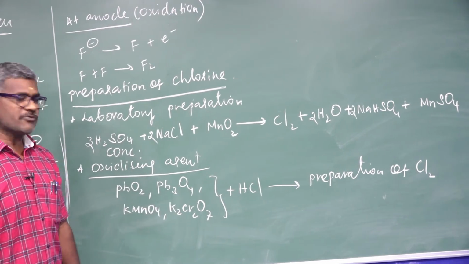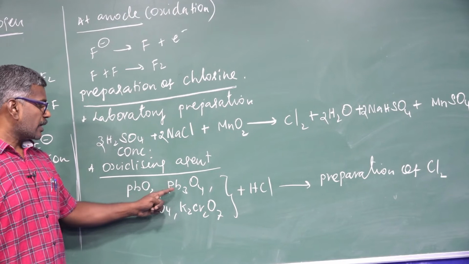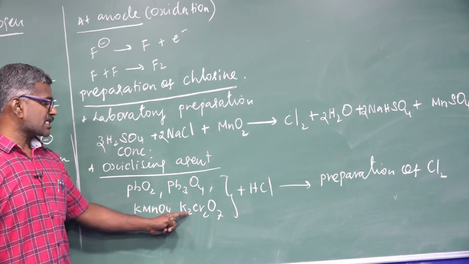Chlorine can be obtained from the oxidizing agent. What are the oxidizing agents? PbO2, Pb3O4, potassium permanganate, potassium dichromate.